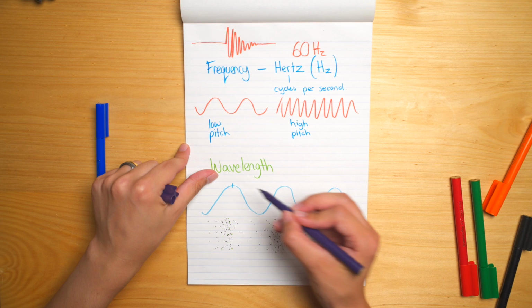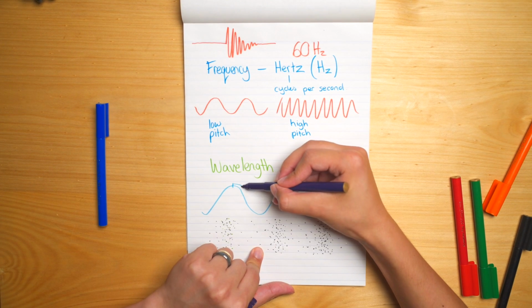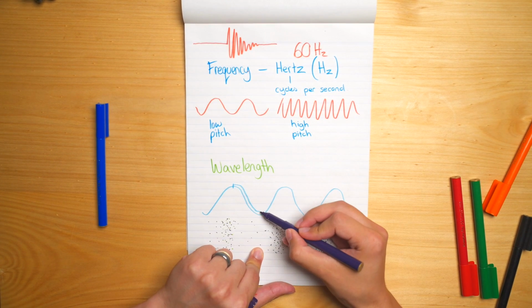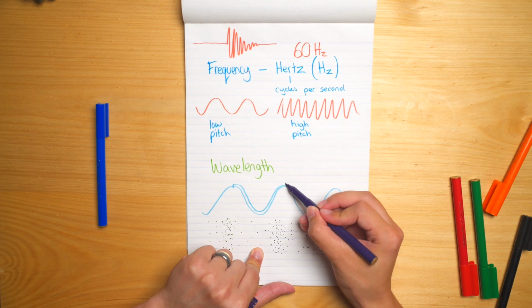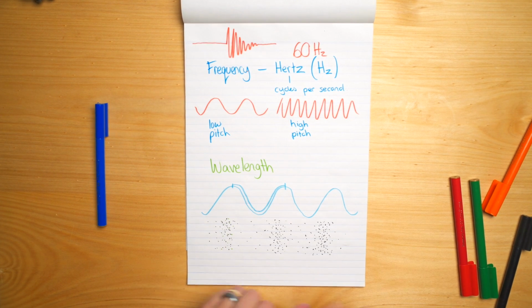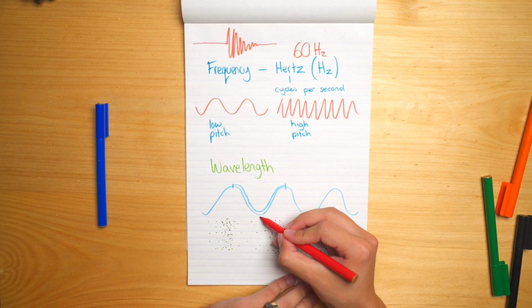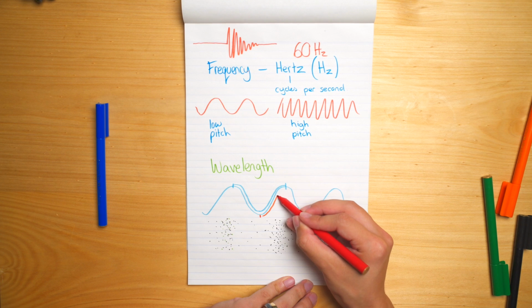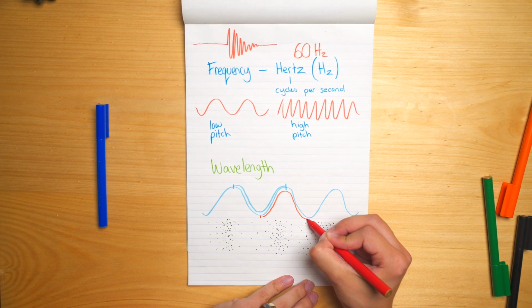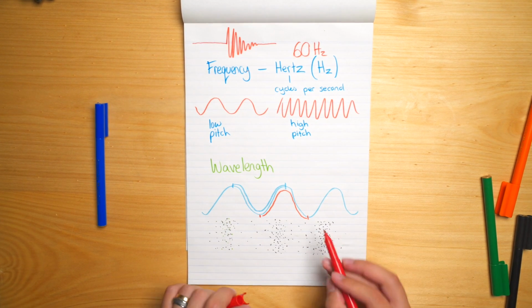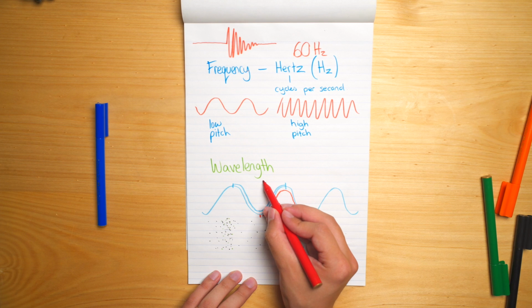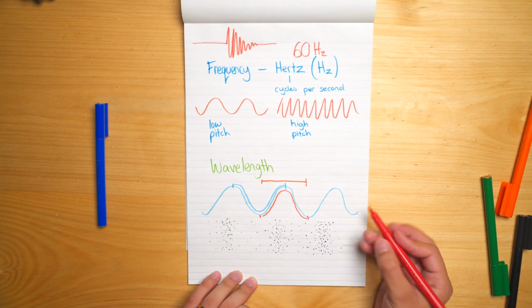So if I follow it from here, I would follow the wave until it gets back to its returning position, which will be here. If I consider the wave from the trough, I would start from here, follow it through, up the hill, back down again to its starting position, which was a trough. So that distance here is the wavelength.